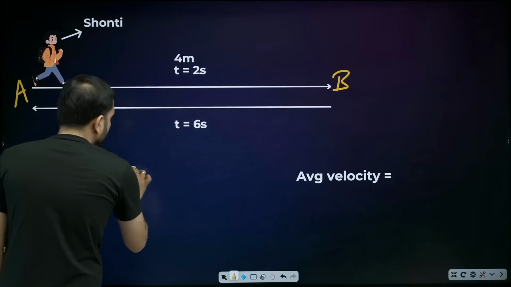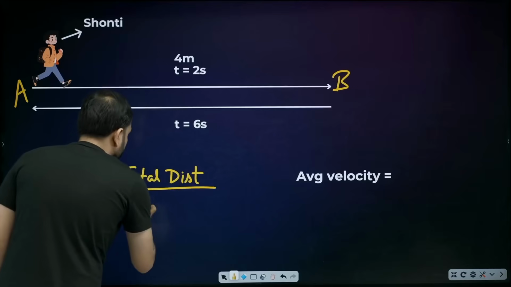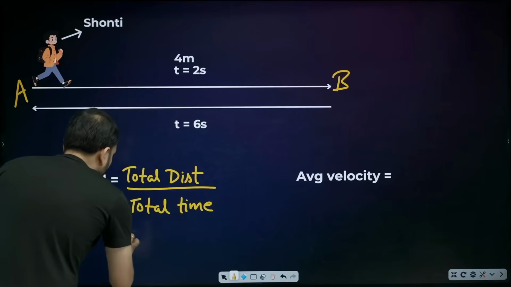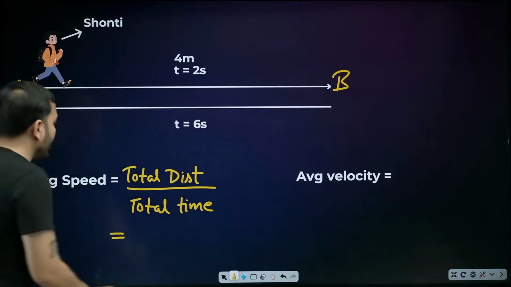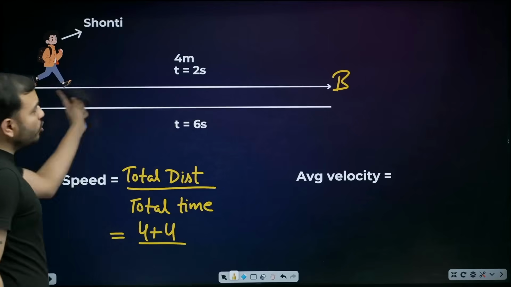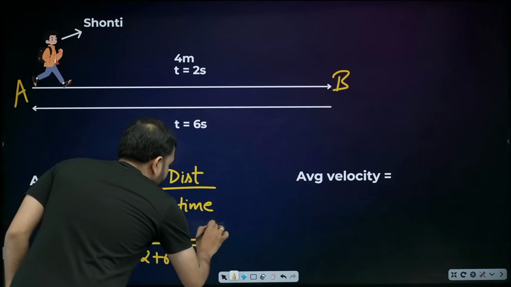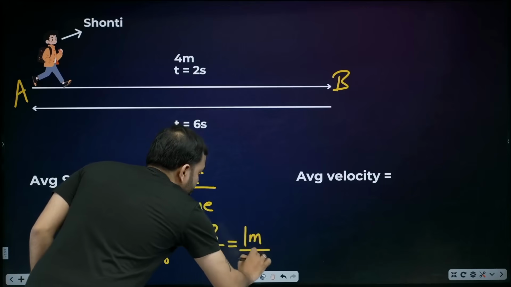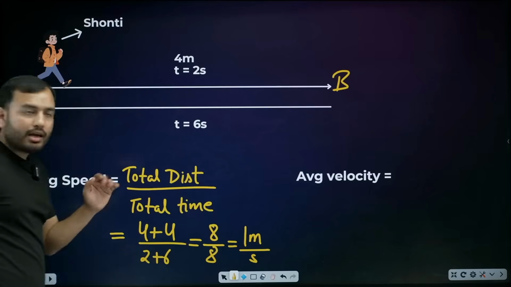Average speed, beta, is total distance upon total time. What is the distance? 4 meter going, 4 meter coming back, 4 plus 4, 8. What is the time? 2 seconds and 6 seconds, 2 plus 6, 8. What's on top? Meter. What's at the bottom? Second. Distance on top and time below. 1 meter per second is the average speed.